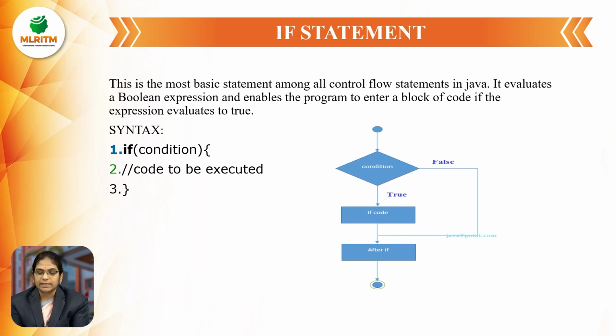This is the most basic and the first statement among all the control flow statements in Java. It evaluates a Boolean expression and enables the program to enter a block of code if the expression evaluates to true. In the if statement, we check the condition. If the condition is satisfied, that is, it is true, then it enters the if block and executes the if code. If the condition is not satisfied, that means it evaluates to false, then it comes out without executing the if statement code.